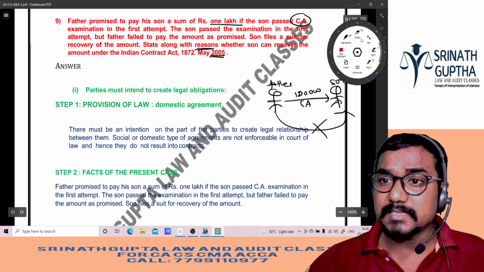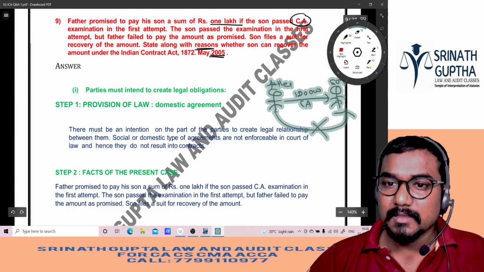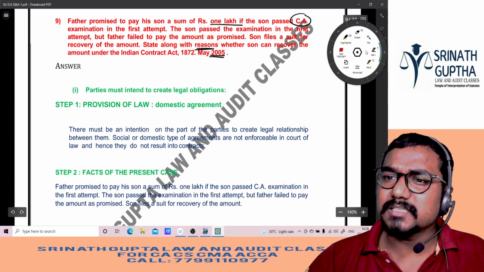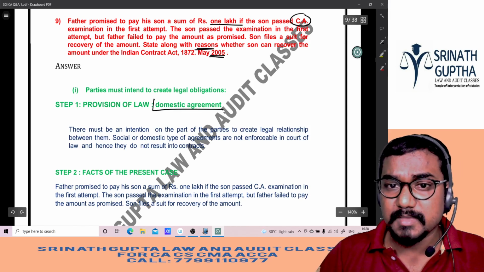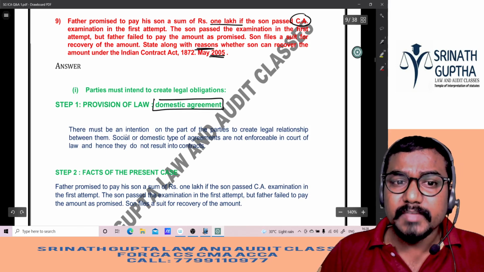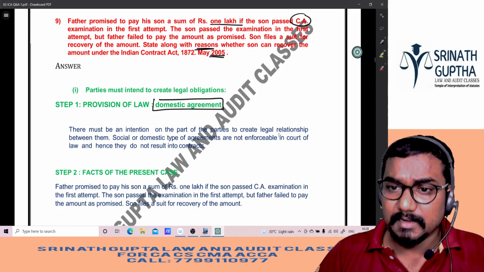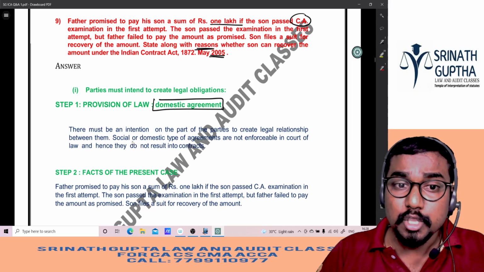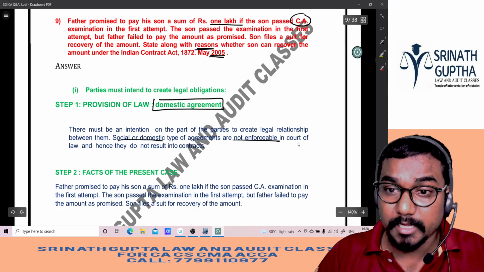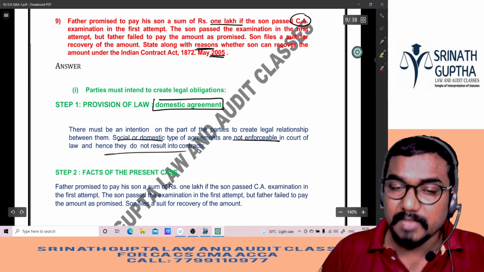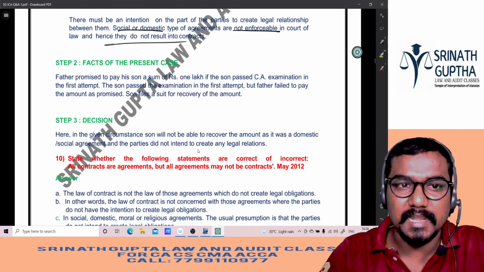Answer is no, because it is a domestic agreement. Which agreement, sir? Beta, same question will come in the exam hall also. See here. Step number 1, provision of the law, domestic agreement. There must be an intention on part of the parties to create the legal relationship between them. Social and domestic type of agreements are not enforceable in court of law. Hence, they will not become contracts. They will die as the agreements itself.